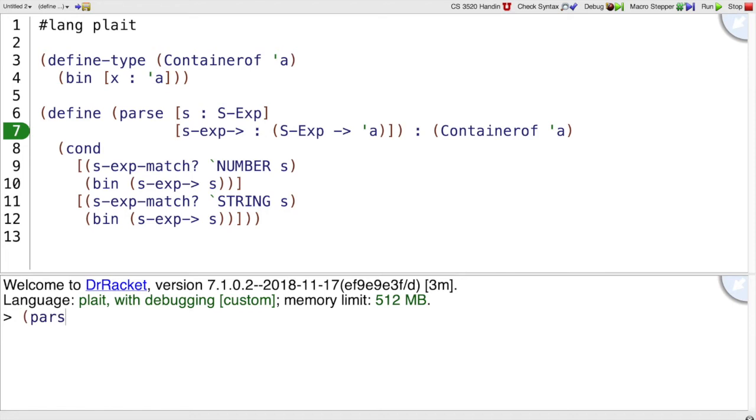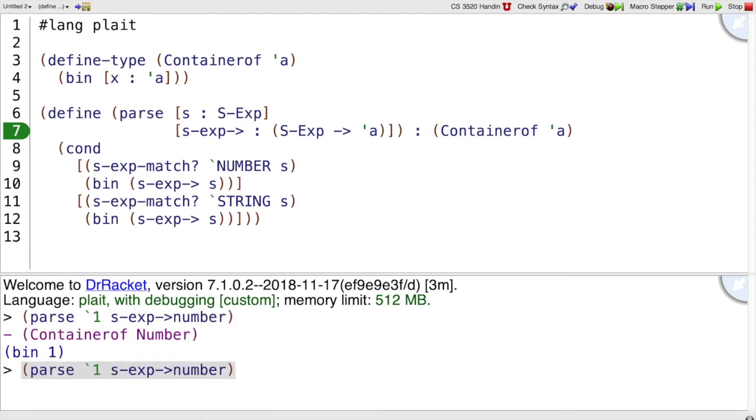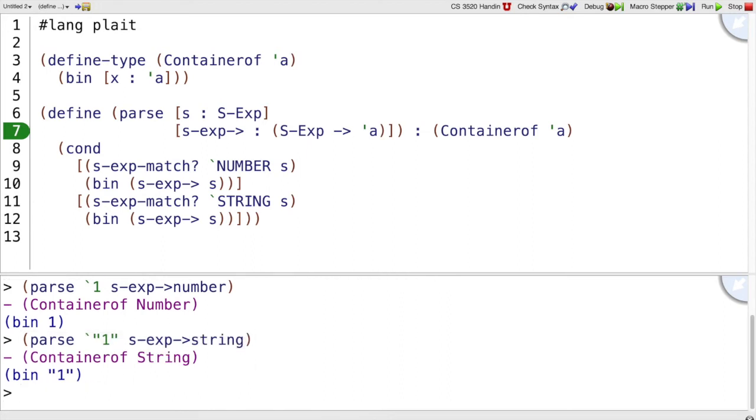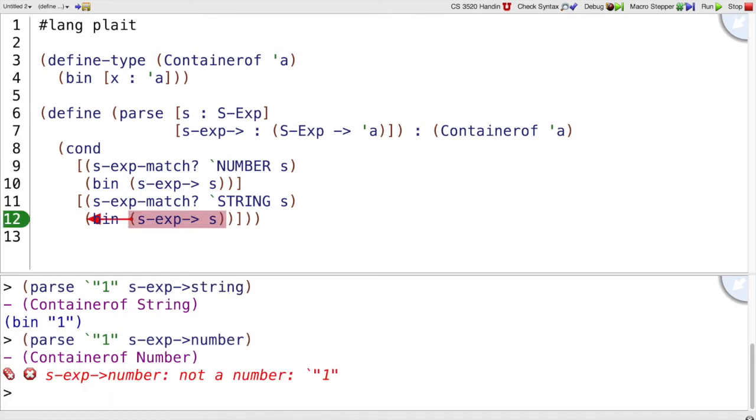Now I can do parse of a number and give s-expression to number as the function, and that'll work. And I can do parse of a string and give s-expression to string as the function, and that will work. What if I give it s-expression to number, but I also give it a string type? Then we hit this case matching the string pattern, and we get an error because we can't convert it. And so really, this isn't quite what I wanted now.